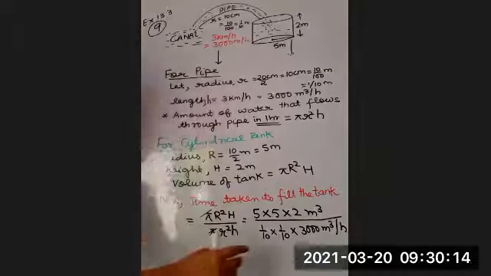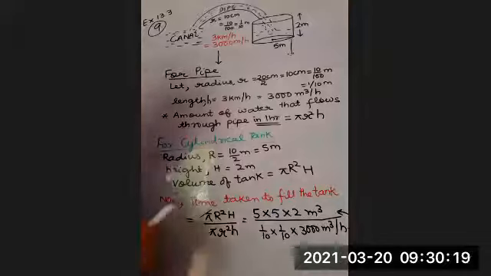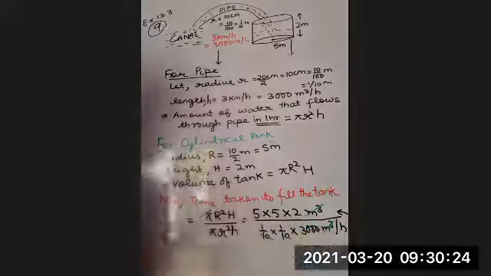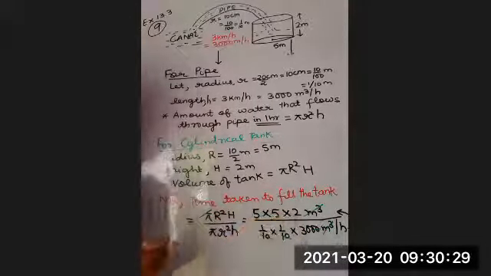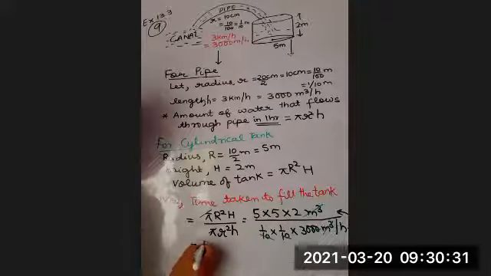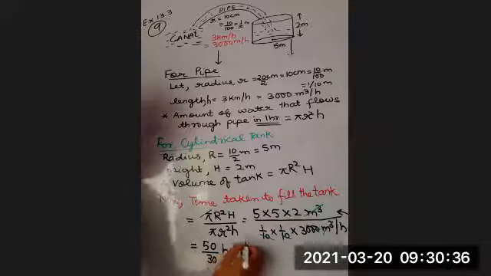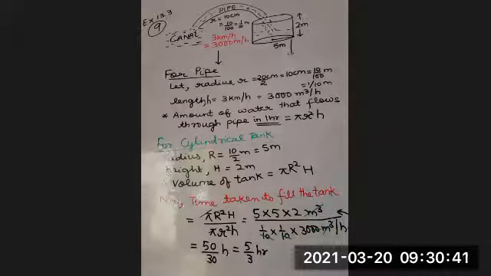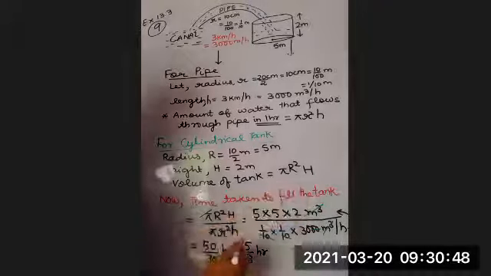And now this divided by that, meter cube and meter cube will get cancelled. 2 zeros will get cancelled here. Children, what is this? 5 into 5, 25 into 2, 50. So 50 upon 30 hours. Again 0 and 0 cancel. 5 upon 3 hours. So that is the time it is going to take. So the time taken to fill the tank is 5 upon 3 hours.